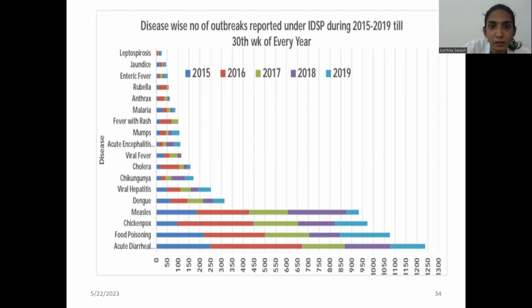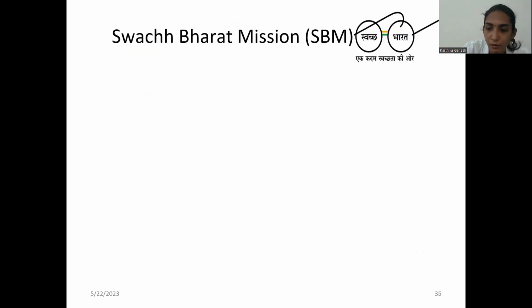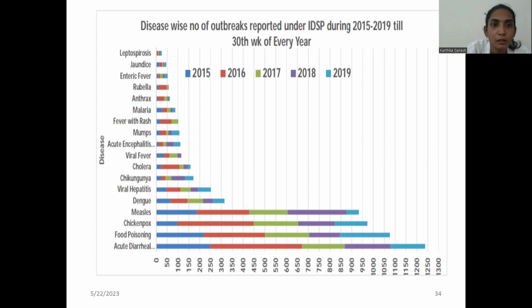Disease-wise number of outbreaks reported under IDSP during 2015 to 19. So acute diarrheal disease contributes to so many cases, outbreaks during the year 2015 to 19. The major thing is contributed by diarrheal diseases. Food poisoning is the next one.